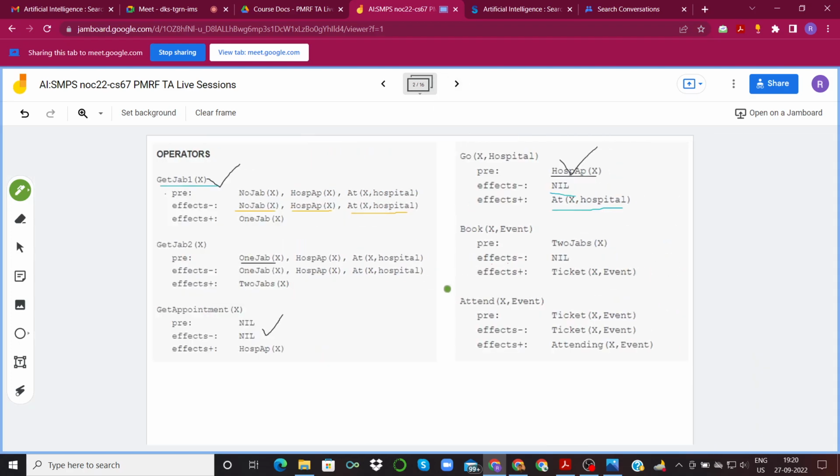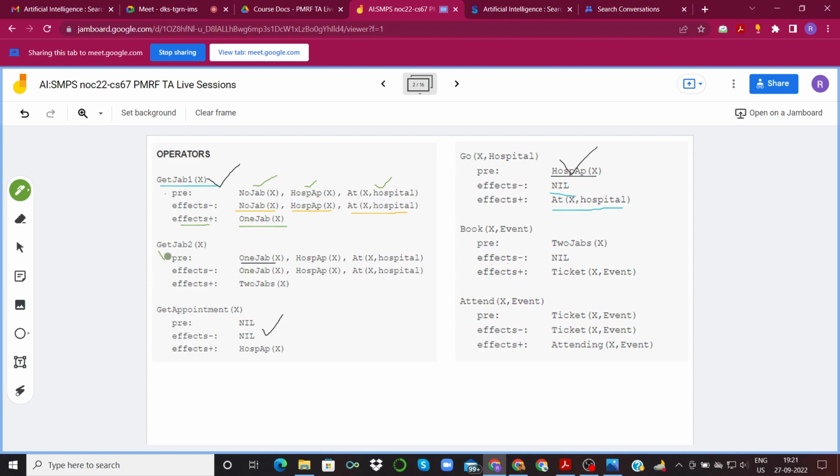Okay, so these are the operators that are given to us. Get jab 1 means that person X gets the first shot of vaccine, and the prerequisites for that are that the person has no jab of vaccine before, the person has a hospital appointment, and the person is at the hospital. The negative effects are that no jab, hospital appointment and at X hospital are no longer needed, and the positive effects are that the person now has one jab of vaccine.